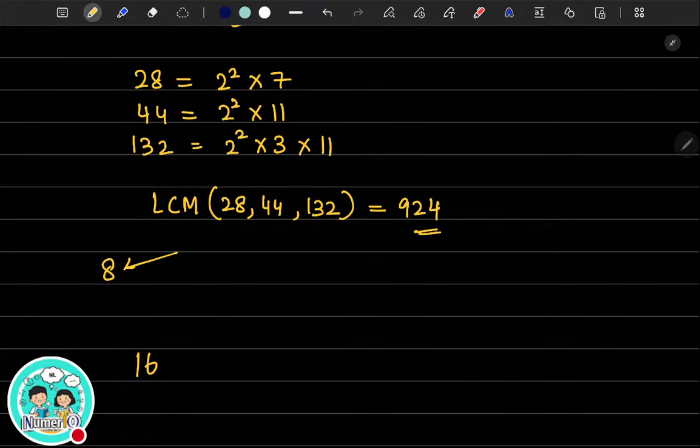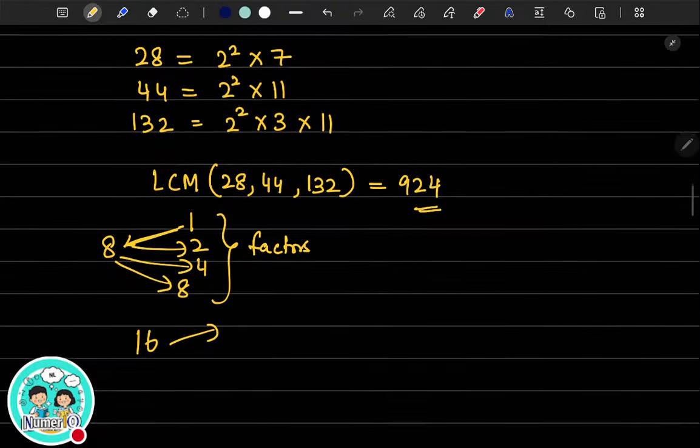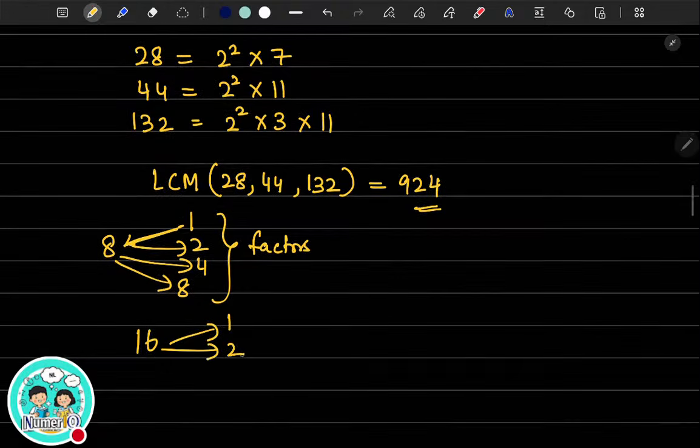The factors of 8 are, what are the factors of 8? It's 1, it's 2, it is 4, and then 4 2s are 8, and then 8. These are the factors of 8. For 16, what are the factors? You have 1, you have 2 8s are 16, you have 4 4s are 16, again 8 2s are 16, and then 16. These are the factors of 16.